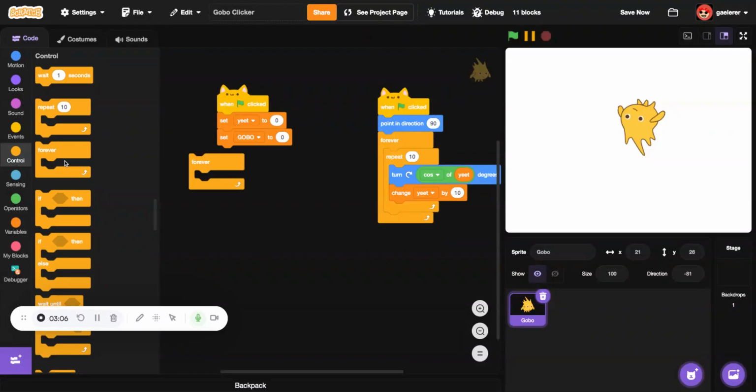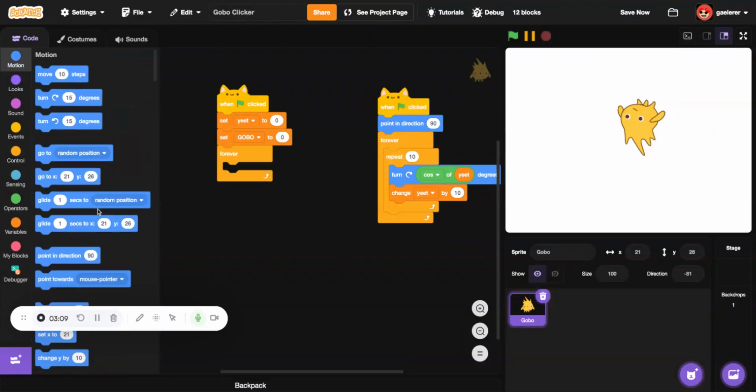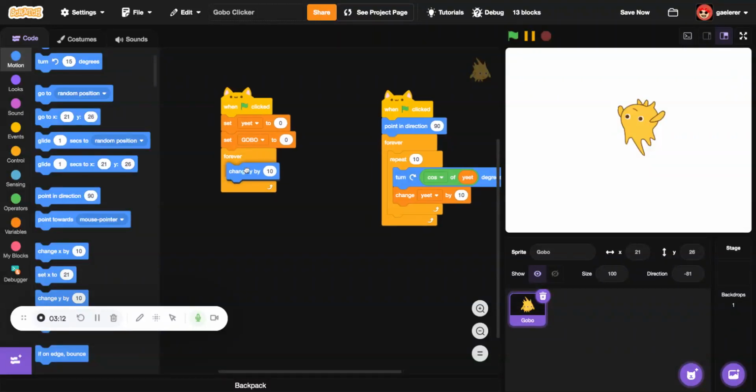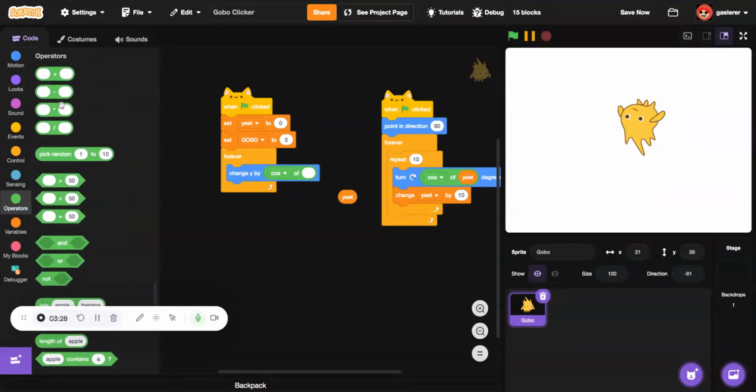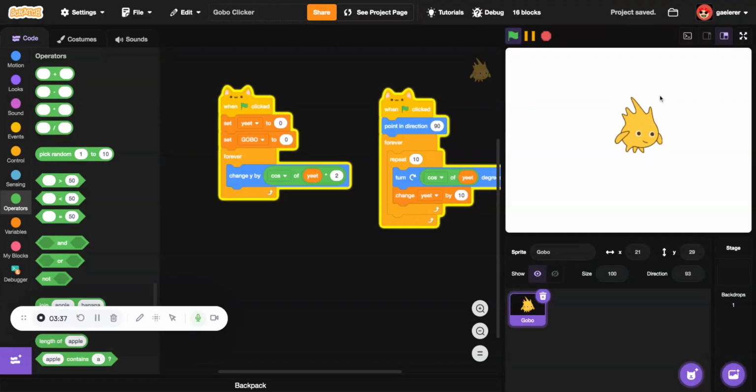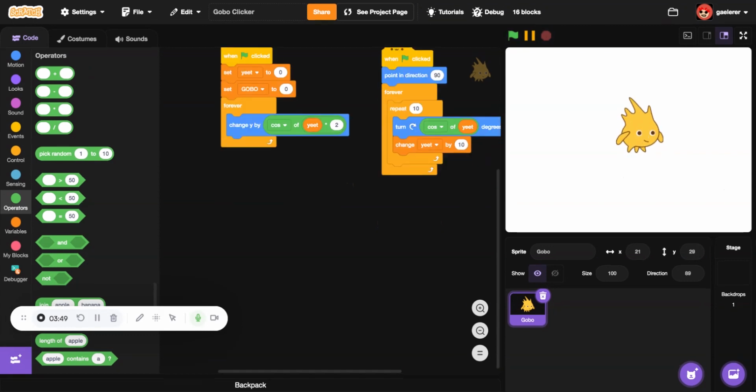Forever, change y by... so duplicate this, but remove it, don't delete it. So cos of G times G times 2. Set the project G. Okay, it's a very good effect. Look at Goba, that's my character in my case. It's very nice looking. Now let's continue.